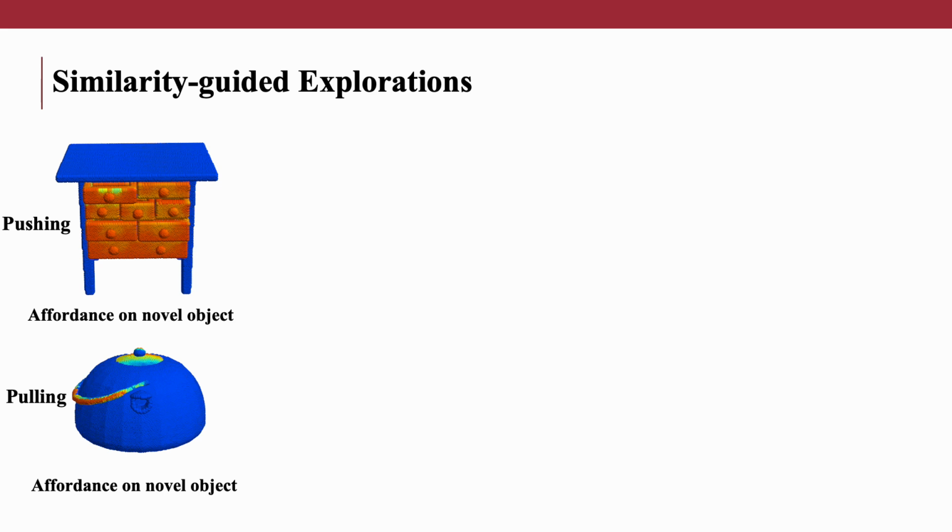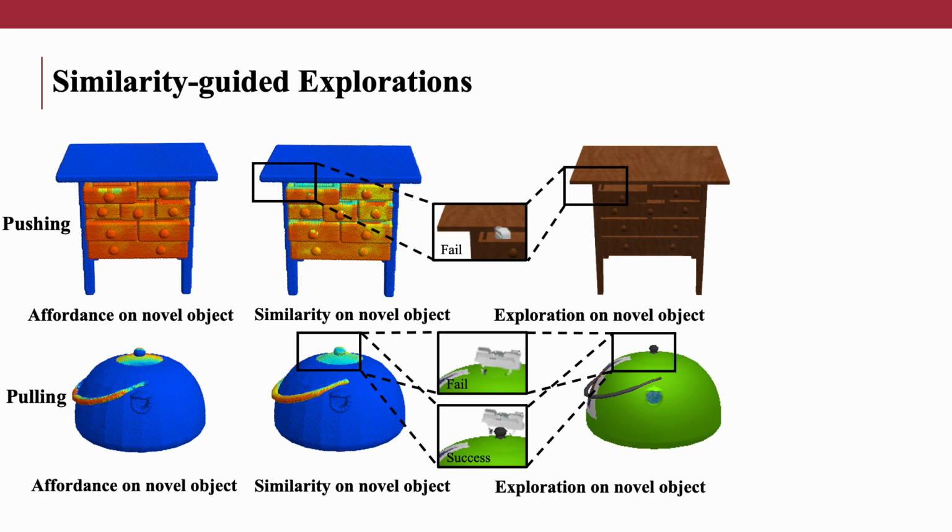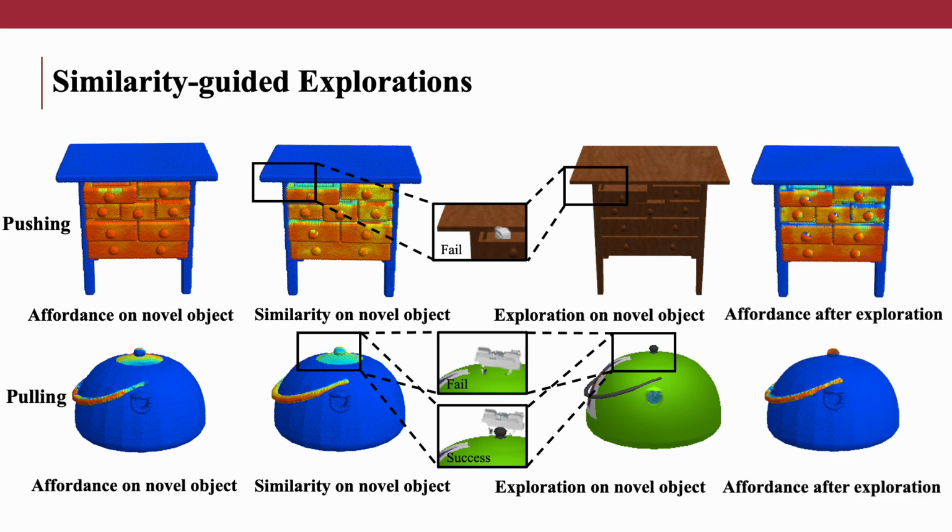Visualization shows that, while affordance fails to directly generalize to novel objects, the similarity module can still discover areas that contain uncertain yet important semantic information to interact with. Through a few similarity-guided interactions on the novel category, the affordance can capture the geometric information of novel objects. Note that although we choose the same novel object for visualization, the adapted manipulation affordance can directly generalize to other unseen objects in this category.